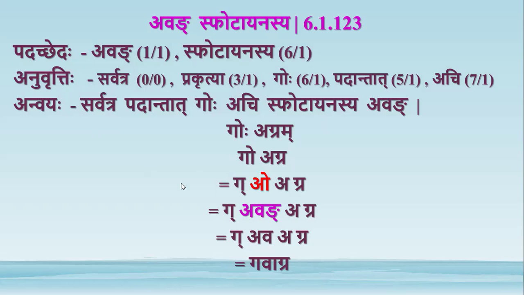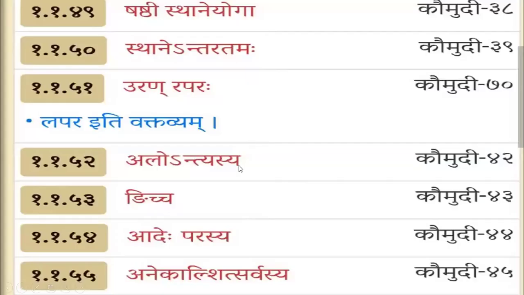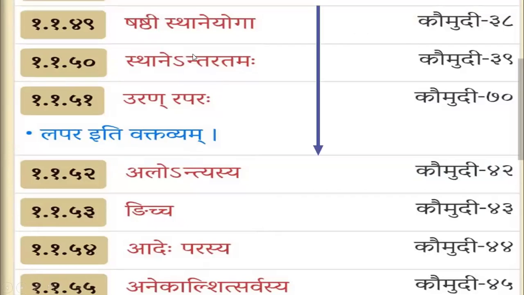So we shall study some sutras related to this adesha in this class. In this section we studied the sutras shashti sthane yoga, sthanentaratamaha, urandraparaha.